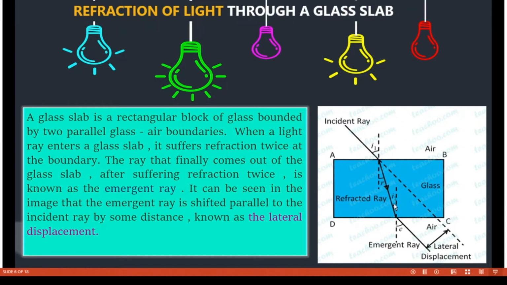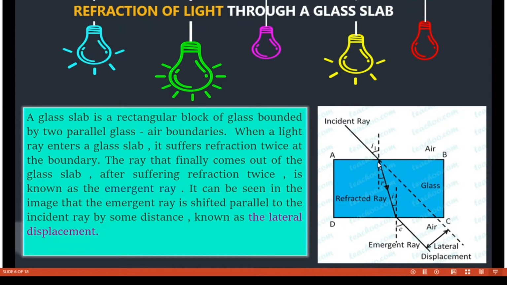Here, once again, this is the angle of incidence of the refracted ray, and this e is the angle of the emergent ray. The ray that finally comes out of the glass slab after suffering refraction twice is known as the emergent ray. Now what is meant by emergent ray? This one is the emergent ray.